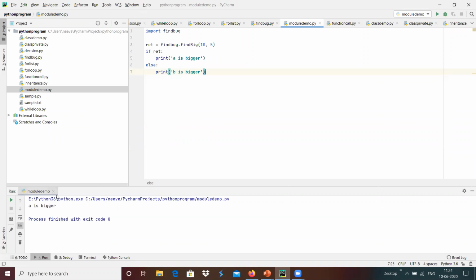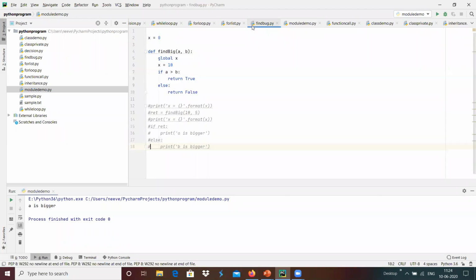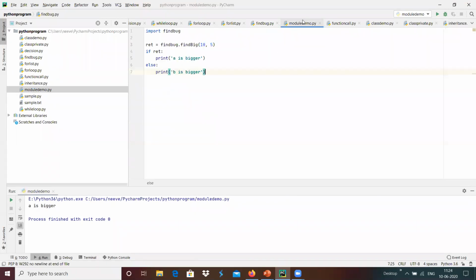Yeah. Now we got the output: A is bigger. Here, what we did is we have imported a module, findBug.py, which is present in the current directory, into the module demo.py, and we are accessing whatever functions and member functions are present inside that particular module. That we can access over here. For example, in a similar way we can use a class.